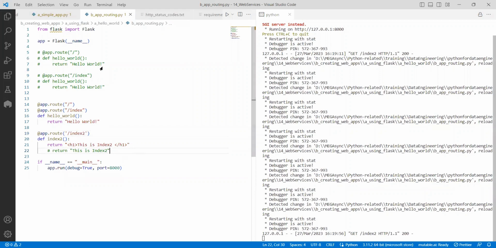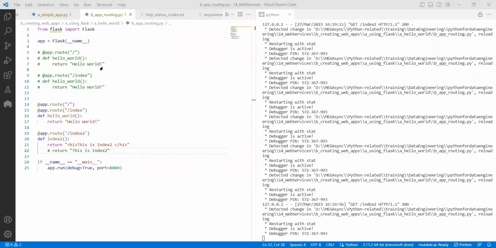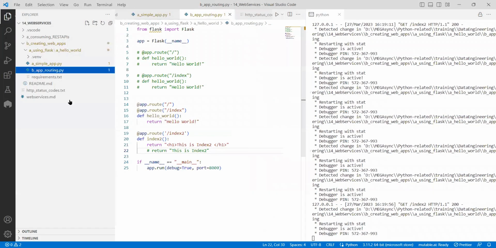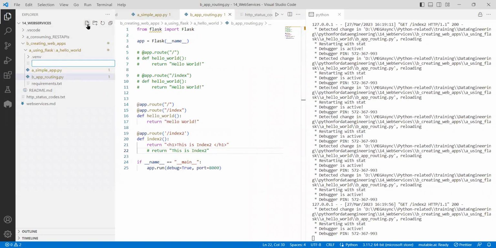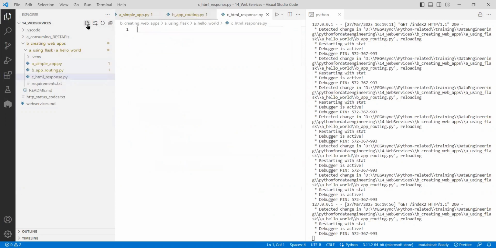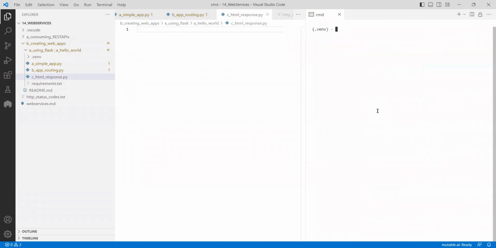If I go ahead and take this example, this time I will take one HTML response purely. The difference between a web app and a REST API is that a web app will give you the application, meaning you can open it in the browser. REST API is for backend communication, meaning from the server how to get the data, the way you get data, all of that REST API does.